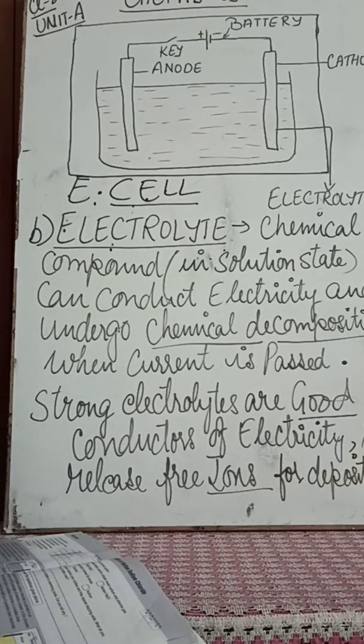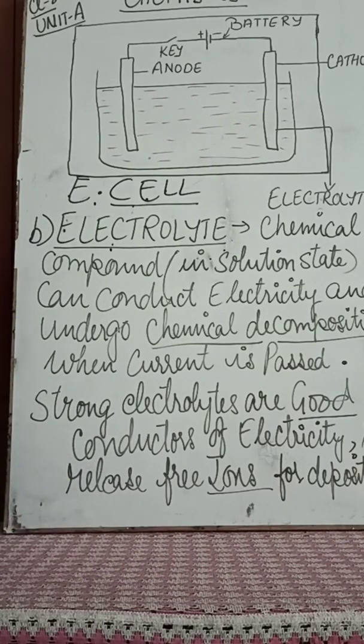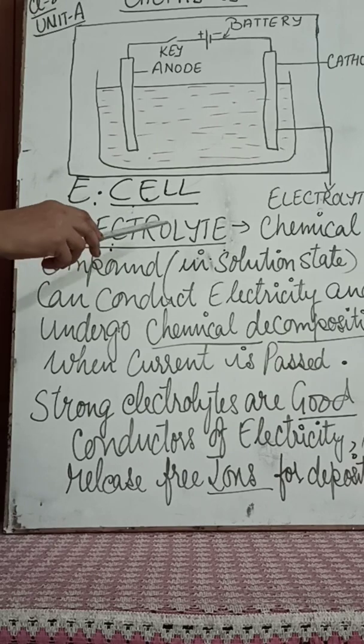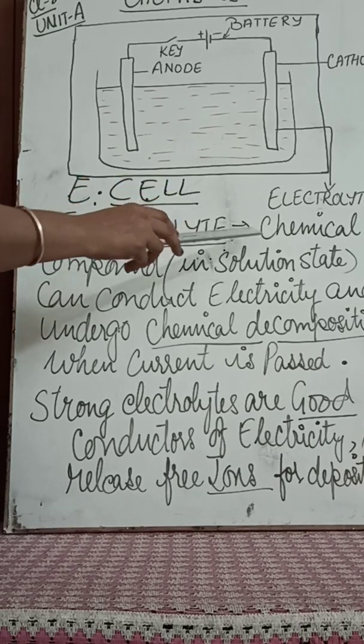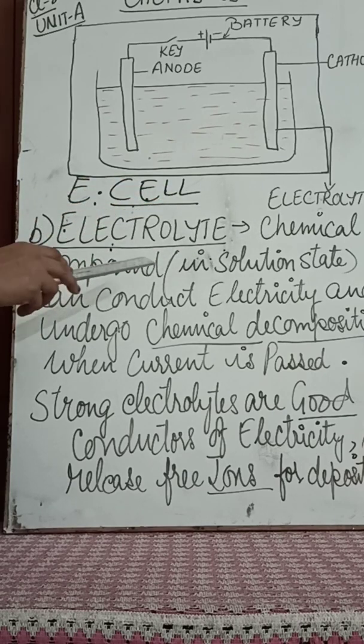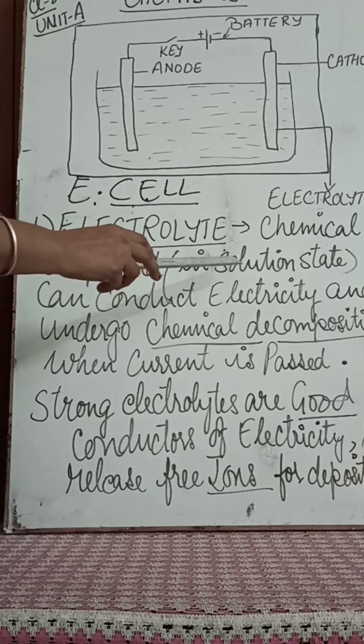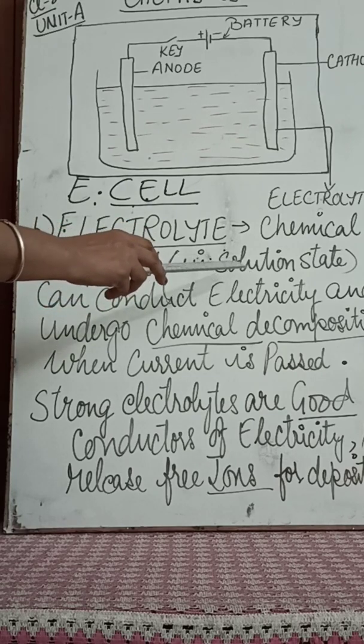Now we had discussed the electrolytic cell. This is the electrolytic cell I discussed before. Now the second thing which participates in the process of electrolysis is the electrolyte. Now what is an electrolyte? So we shall understand what we mean by the term electrolyte. They are the chemical compounds which are in the molten or in the solution state, in the liquid state, right?